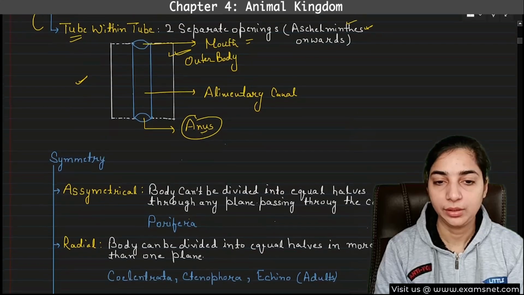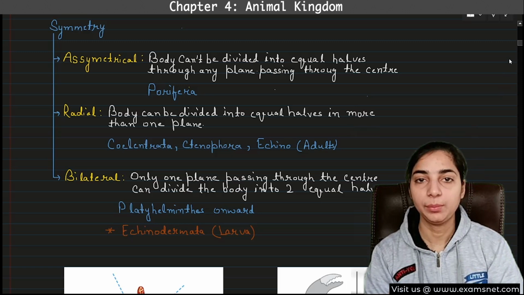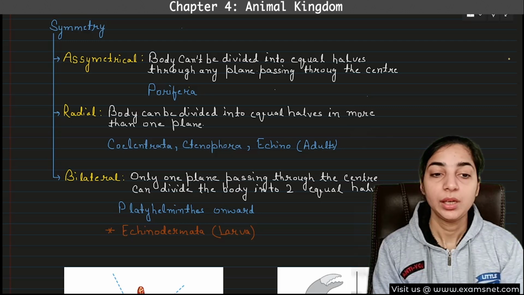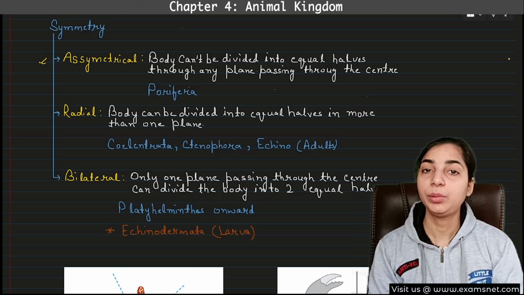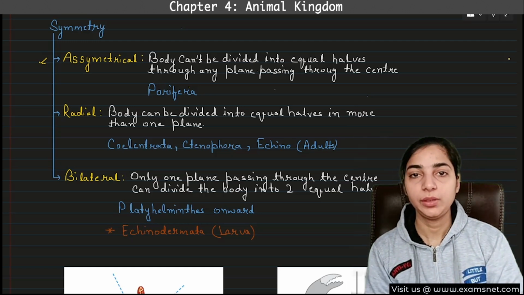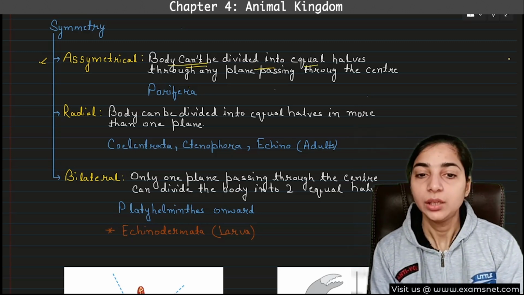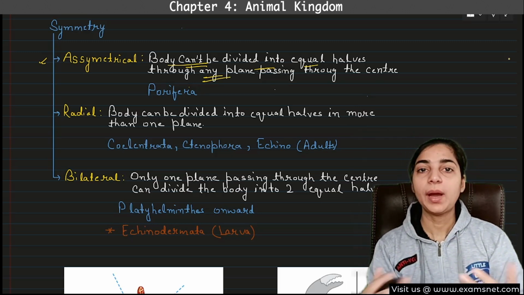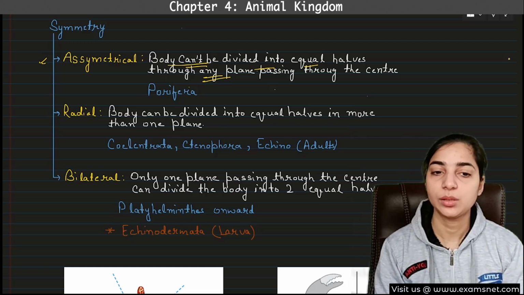Now we come to symmetry. I have already explained that symmetry means the body will be able to divide into two equal halves through any plane. Again, there are different types. The first one can be asymmetric, if the animals do not have any symmetry. That means if the body of an animal is unable to divide into two equal halves, then that animal will be known as asymmetrical. You can see it is written: body can't be divided into equal halves through any plane passing through the center. So no matter how much you try or which plane you consider, you will not be able to divide the body into two equal halves. So this is known as asymmetry.